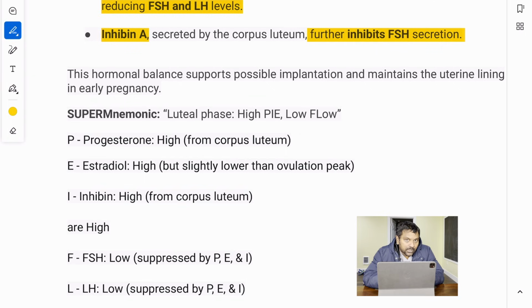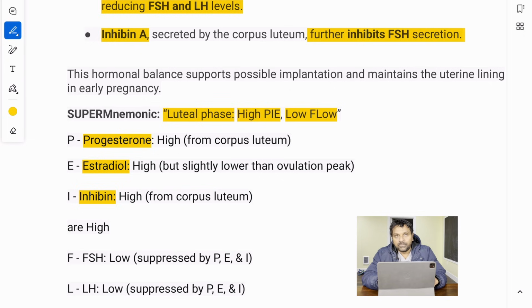And the mnemonic I think about is luteal phase high pi, all right? Luteal phase high pi and a low flow. High pi and a low flow, that is luteal phase. So there are three things that are high and there are two things that are low. I mean, if you don't want to think about all those physiological maps, just remember this mnemonic. In luteal phase, three things will go up. Those are progesterone, estradiol, and inhibin. All right?